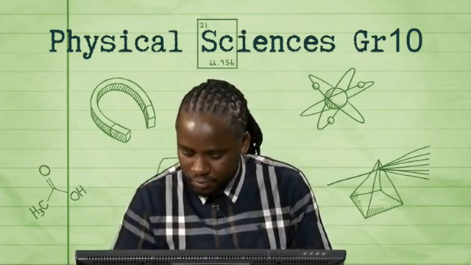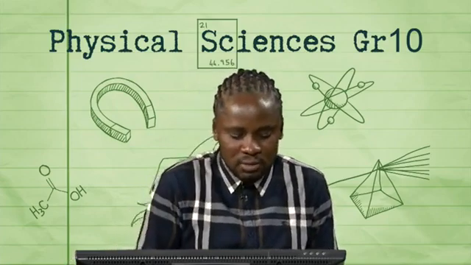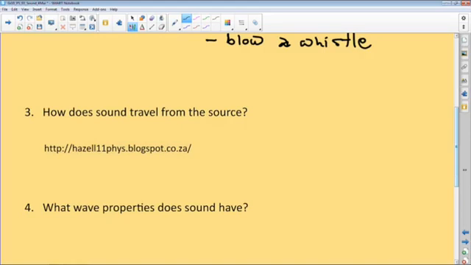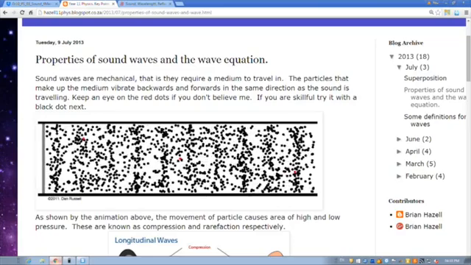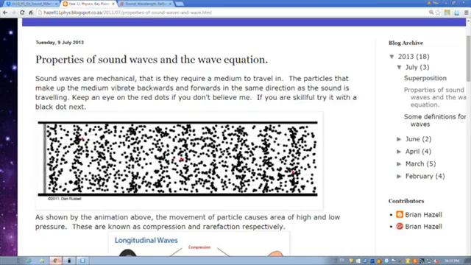Okay, moving right along. How does sound travel from a source? We want to look at a simulation of some sort that will give us an idea of exactly what happens. If you can check here, these are the particles.